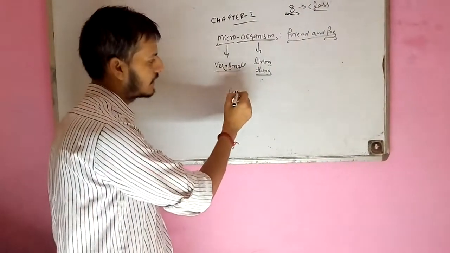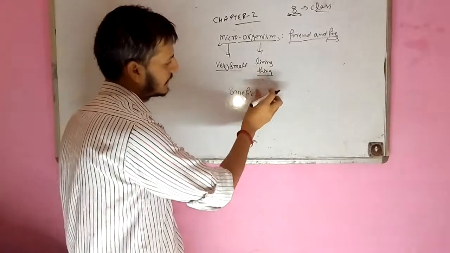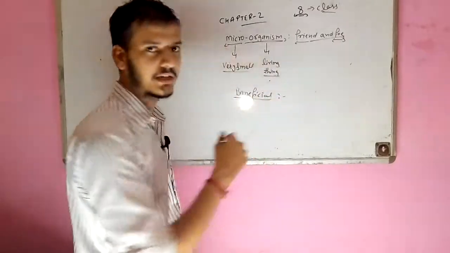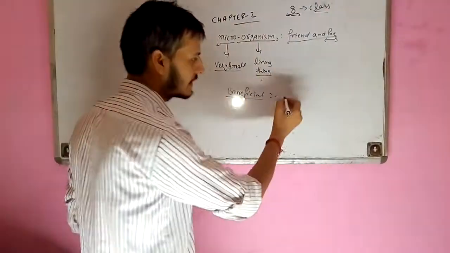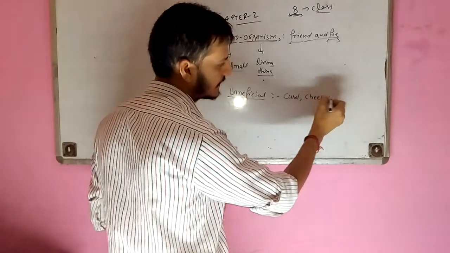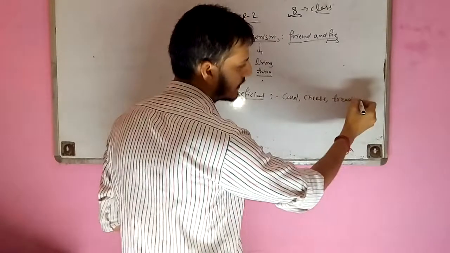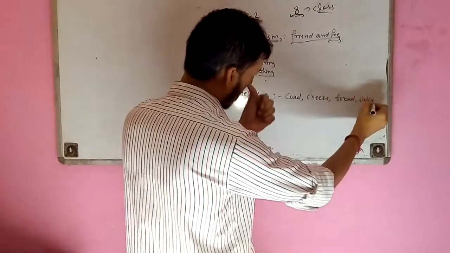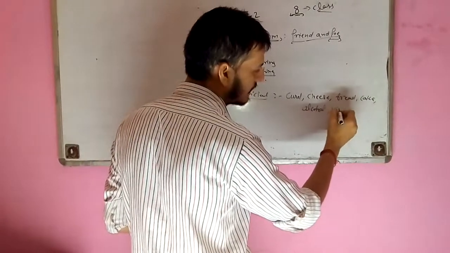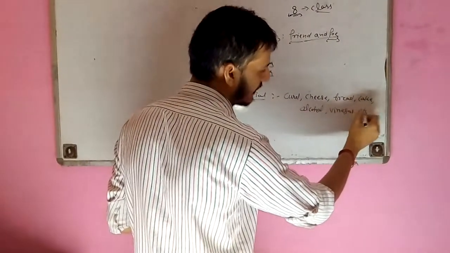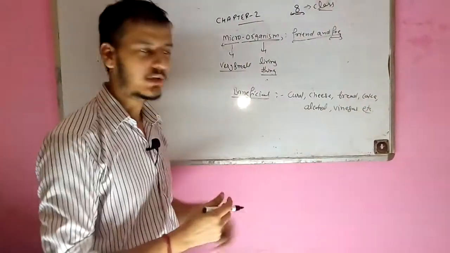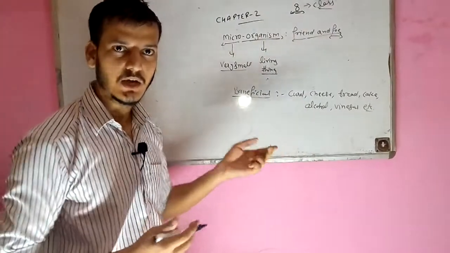Some common examples of the beneficial nature: they help us in making food, like curd, cheese, bread, cake, alcohol, and vinegar. We will discuss it briefly in the next classes.